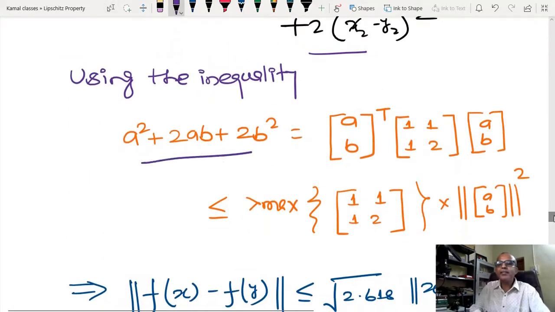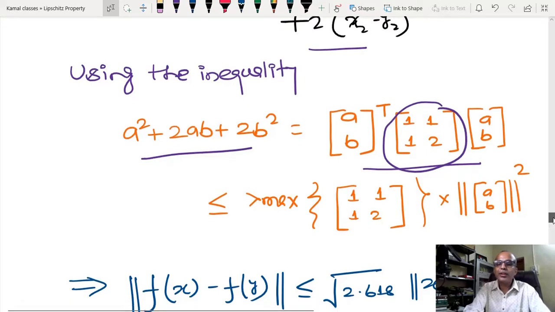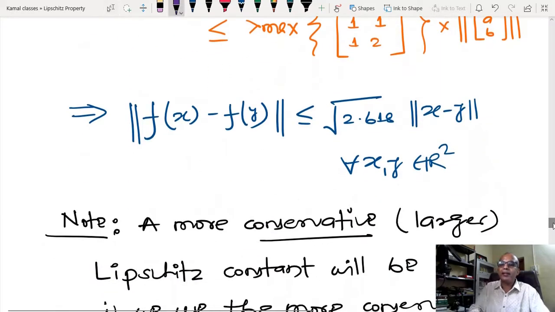I can express this in terms of a matrix also, please check it. After that it is possible to show it by the Rayleigh inequality. I will discuss the Rayleigh inequality in the next part of this course. The Rayleigh inequality tells us that you can consider the maximum value of this, and then the square of this is less than or equal to this. By this calculation it is possible to show that there exists an L. Please check this calculation again.